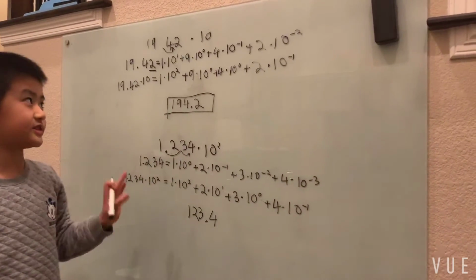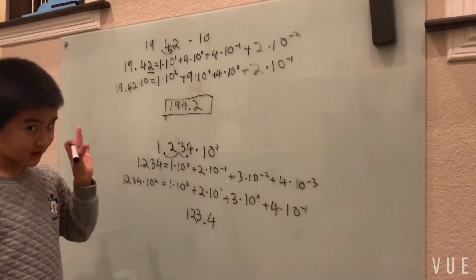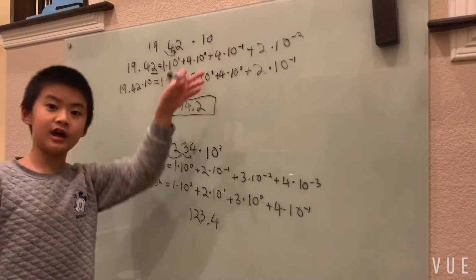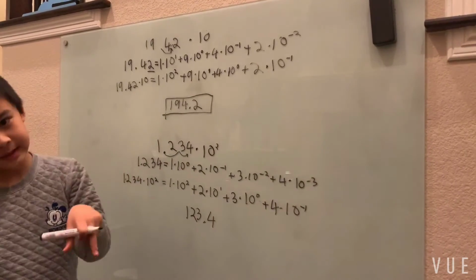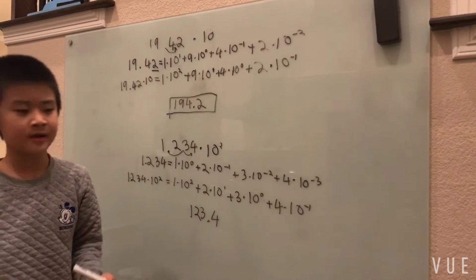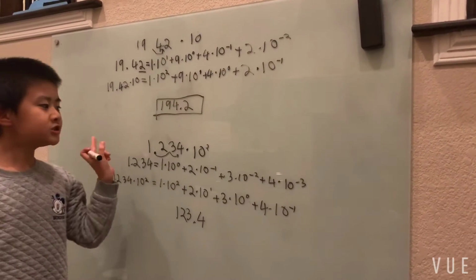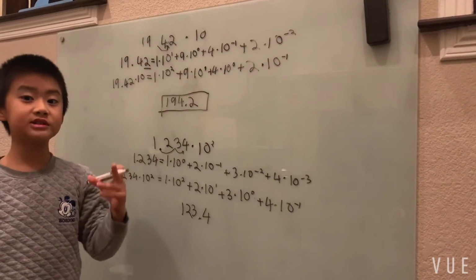And for our conclusion, I don't want to say, oh, for 10 we move 1 space, 100 move 2 spaces, 1,000 move 3 spaces. I want to say that. So how much do we move over the decimal point?